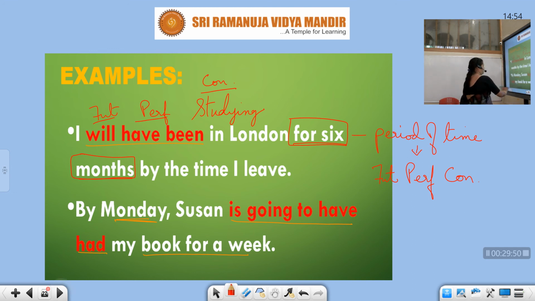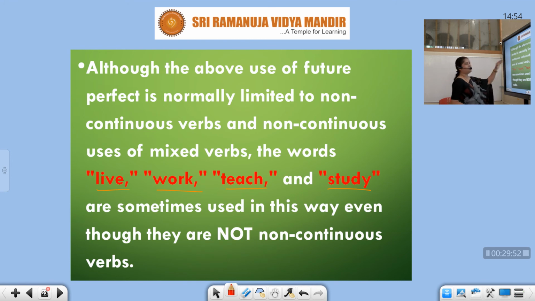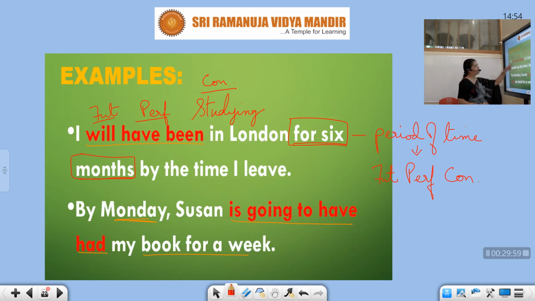But here he says some words like live, work, teach, study are not required. Even if you write like this, it is correct. There is nothing wrong, but you don't need to use it. Why? Because it's sensible. I will have been in London for 6 months by the time I leave. By the time I leave London, it will be 6 months.